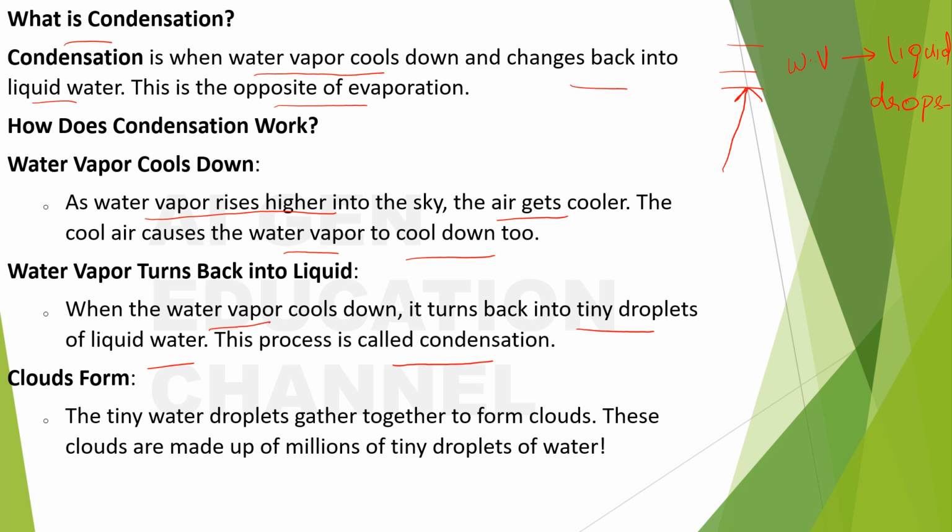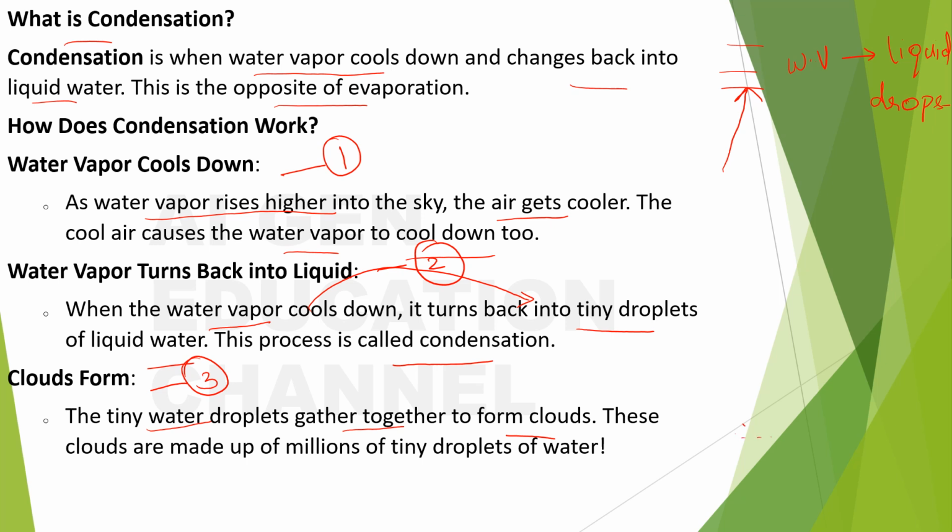So when the water vapor cools down, it turns into tiny droplets of liquid water. This process is called condensation. Then clouds formation. Okay, so the first step is water vapor cools down. Second step is when that happens, what happens? The water vapor cools down into tiny droplets, and the third stage is clouds formation. The tiny water droplets gather together to form clouds.